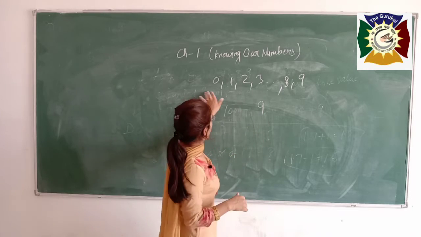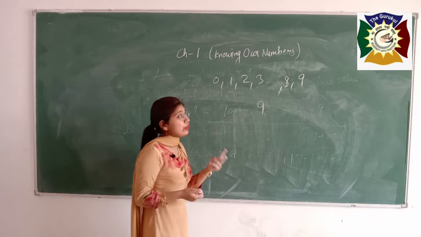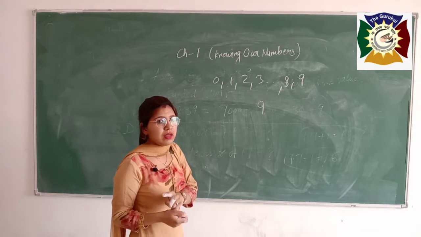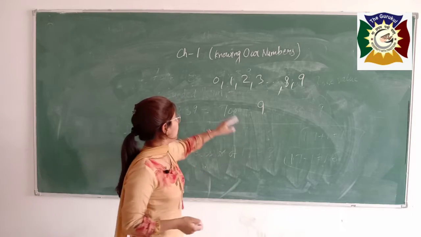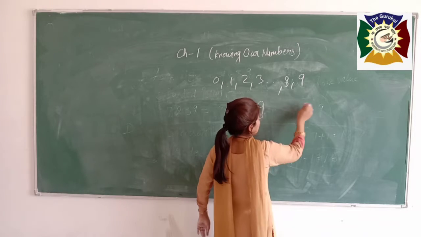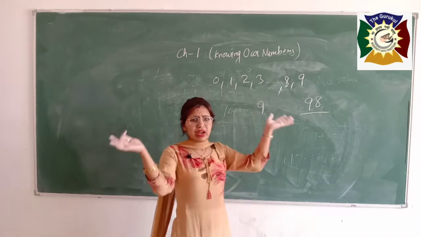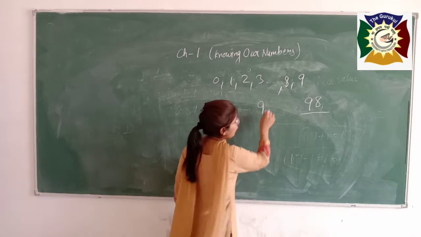If I say, boys, these are the numbers given to you and you have to write the 2-digit largest number. See students, if you will say, ma'am, it is 9 and if I will write 8, it is the 2-digit number and it is enough large. Then I will say, bache, what about 99?